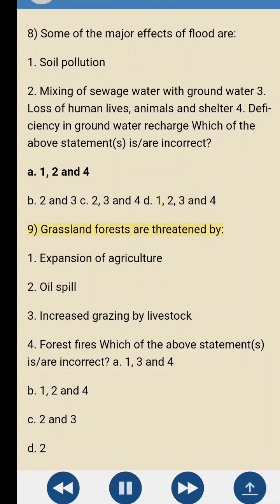9. Grassland forests are threatened by: 1. Expansion of agriculture. 2. Oil spill. 3. Increased grazing by livestock. 4. Forest fires. Which of the above statements are incorrect? A. 1, 3 and 4. B. 1, 2 and 4. C. 2 and 3. D. 2.